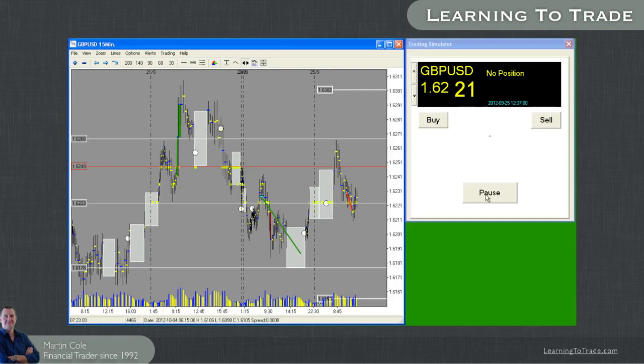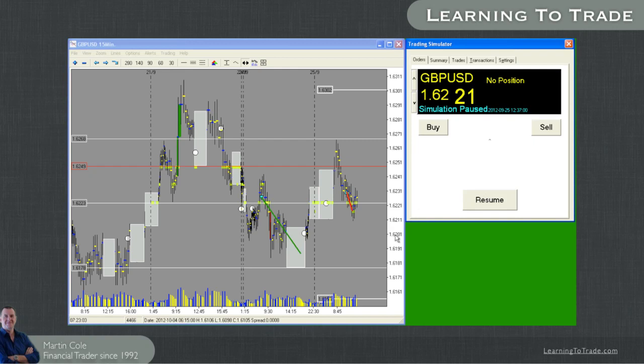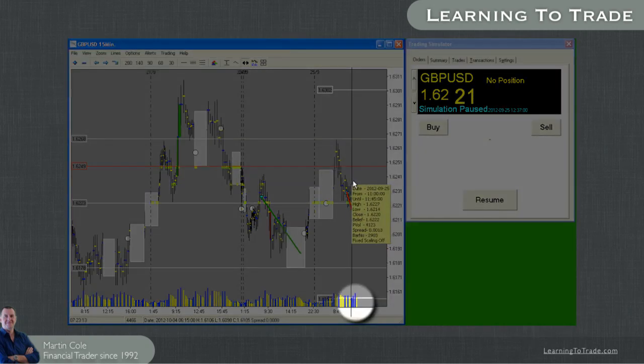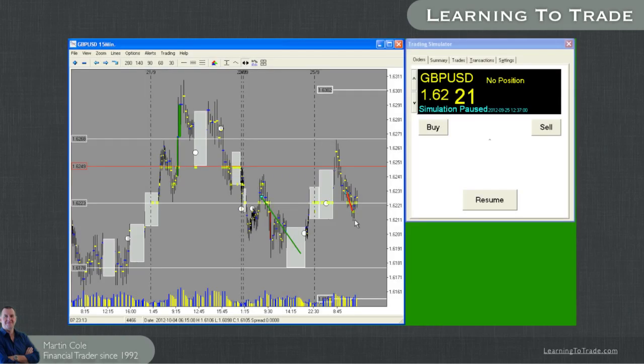Okay, I'm just going to pause that a second here. I'll have a look at a couple of things. You see how we've got this increase? This is something that interests me. We've got this increase in volume. I'll move that up so you can see. We've got 3 increasing volume bars there. So the market started to pick up volume, increased activity around this area of resistance. What's going to happen as a result of that? If all that activity is actually going to move the market, which we expect it to do, which way is the market going to go from here?